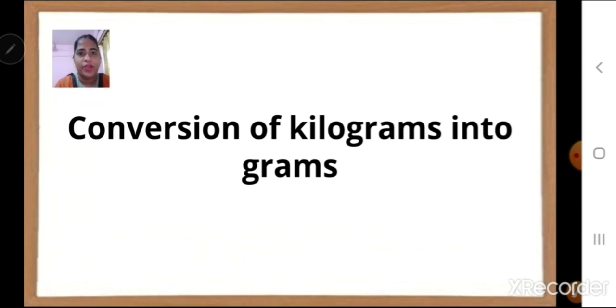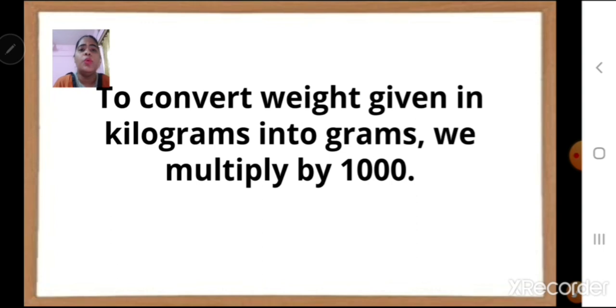Children, today we are going to learn conversion of kilograms into grams. For the conversion from bigger unit to smaller unit, always remember we have to multiply by 1000. From bigger unit to smaller unit, we have to multiply by 1000.